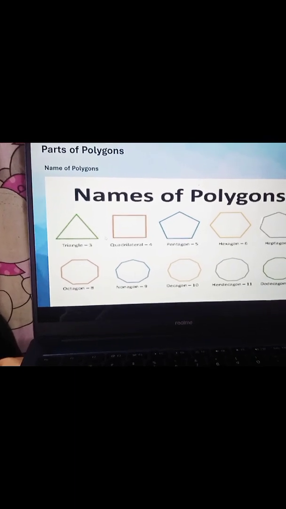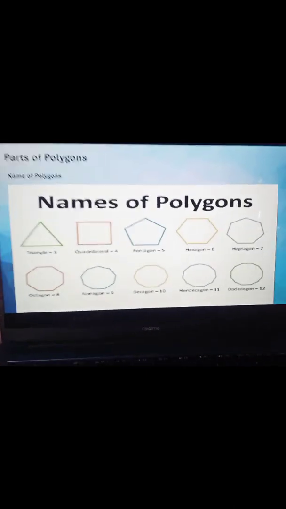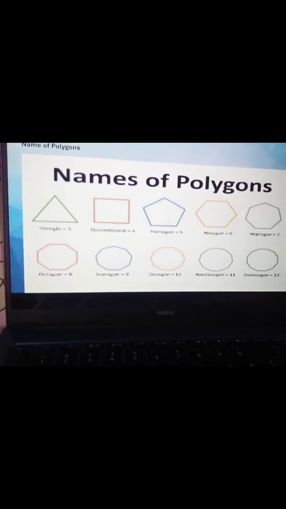So it's triangle. Next, we have the quadrilateral. Let's count the sides: 1, 2, 3, 4. And the endpoints are 1, 2, 3, 4. So that is quadrilateral. Next is pentagon, which has 5 sides: 1, 2, 3, 4, 5. So that is pentagon.